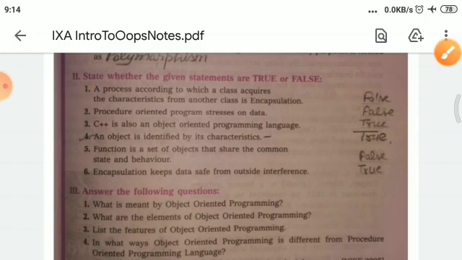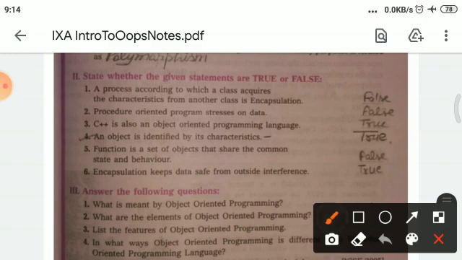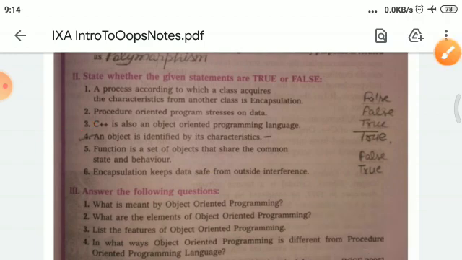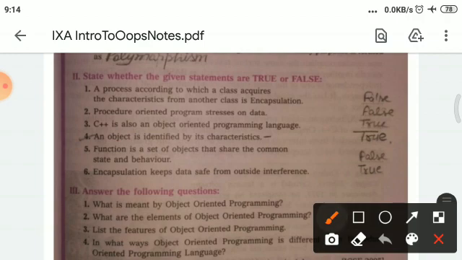And the next statement is: C++ is also an object oriented programming language. Yes students, this statement is correct. Next statement is: an object is identified by its characteristics. Students, this statement is correct, so you have to mark true for this statement.